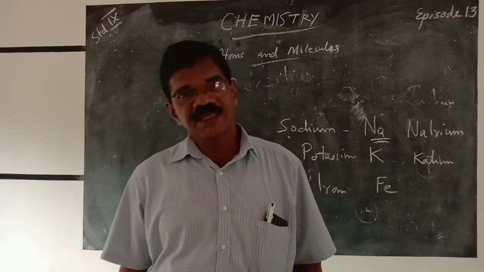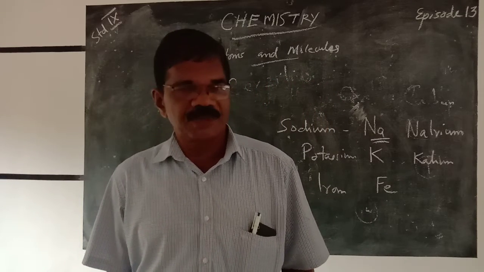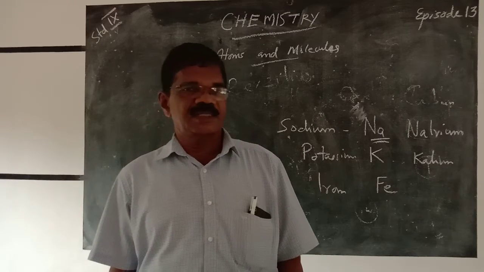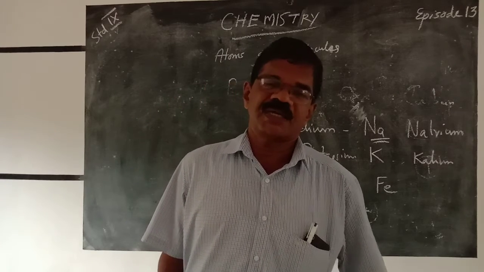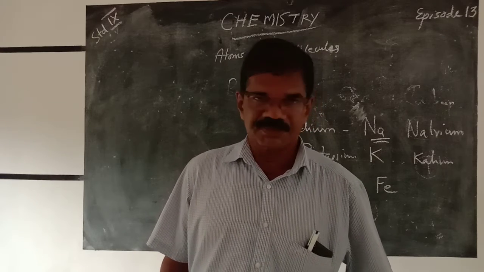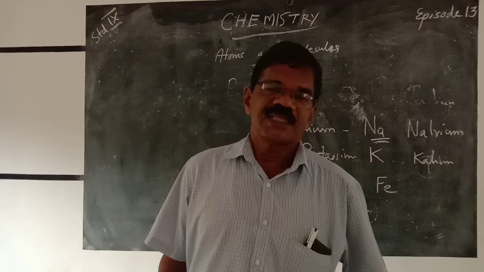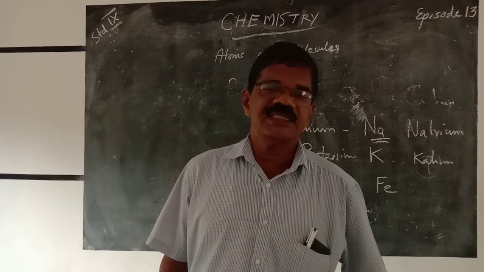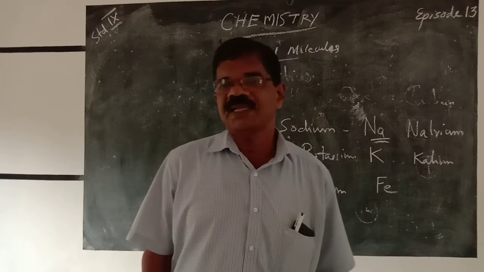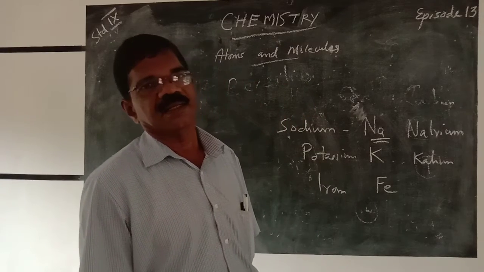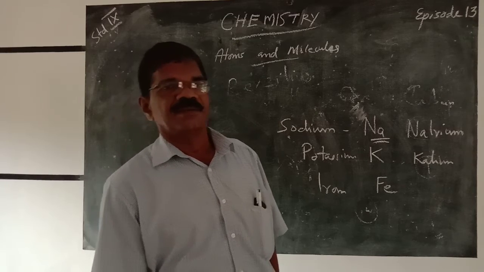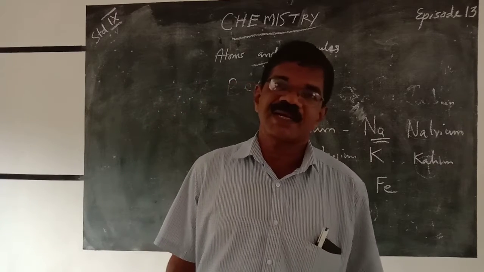If we can see a substance, we can measure it using a common balance, or we can use different electronic weighing machines for weighing different substances. But the atom cannot be seen with our naked eye. Then how can we measure its weight? We can't measure it directly.